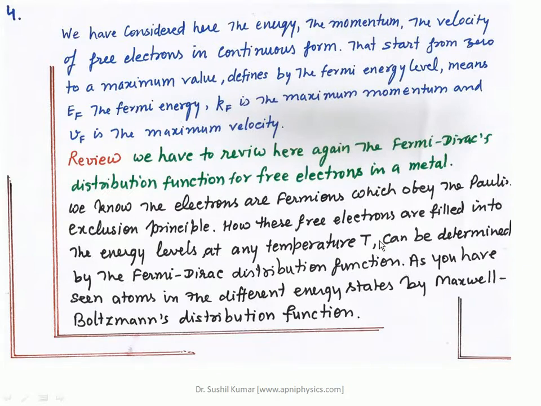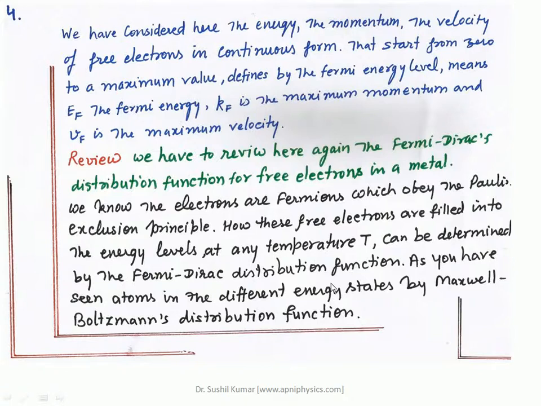As you have seen, atoms in the different energy states are described by the Maxwell-Boltzmann distribution function. When you determine the Einstein coefficient, the distribution of the atoms in the ground state and the excited state uses the Maxwell-Boltzmann distribution function.